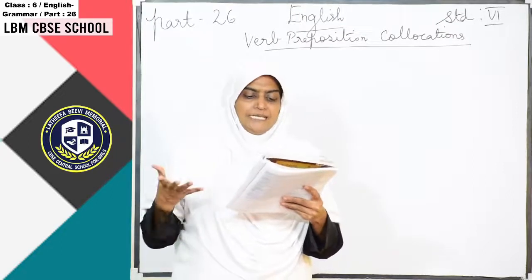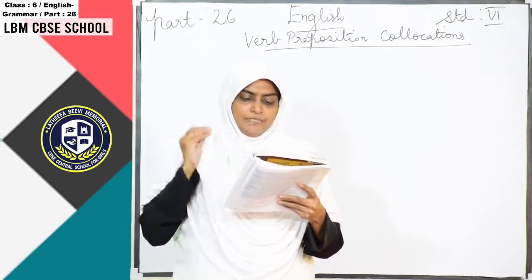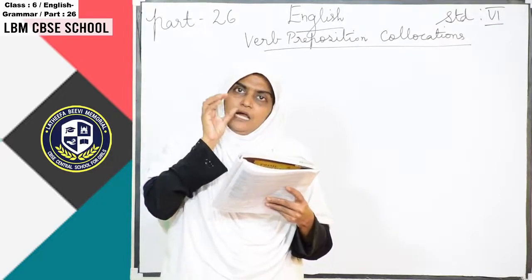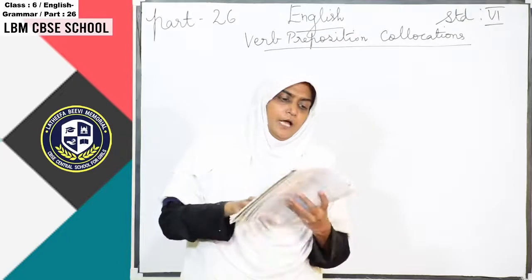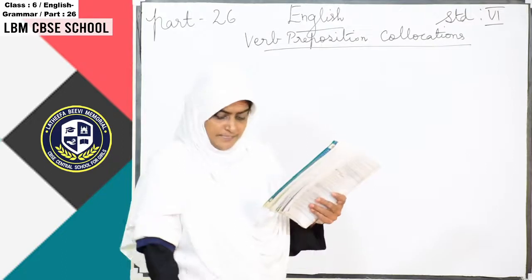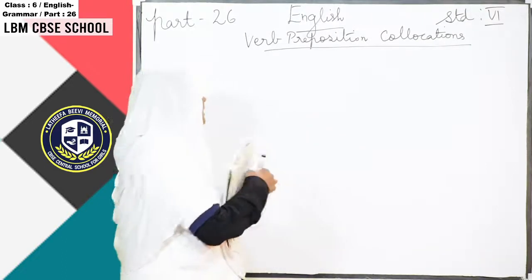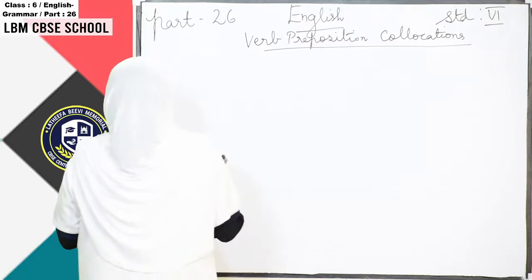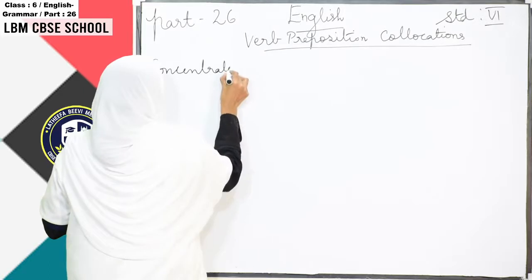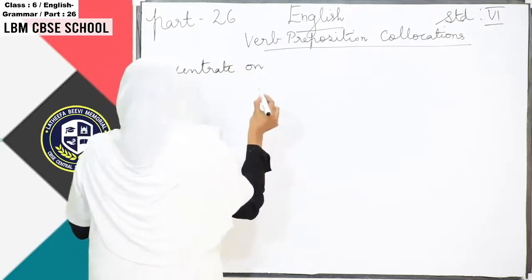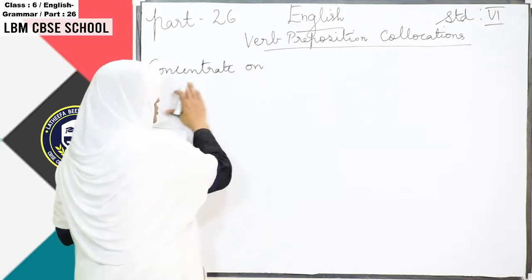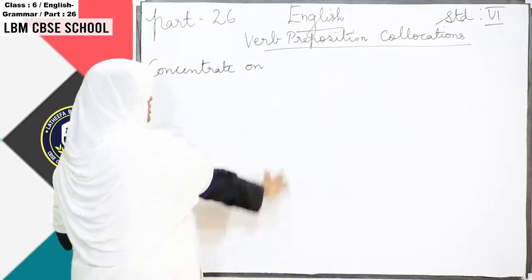Last class also we have seen some examples of verb preposition along with sentences. Now today 3 more examples we are going to see and some exercises also. First one is concentrate on. Here concentrate is the main verb, on is the preposition. So both we call verb preposition collocations.